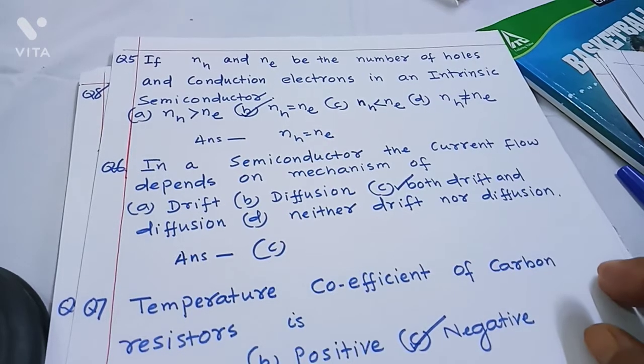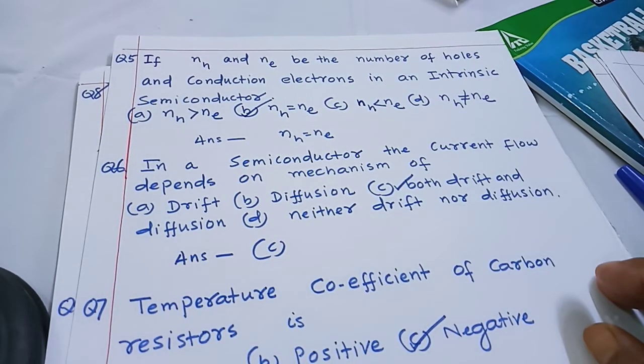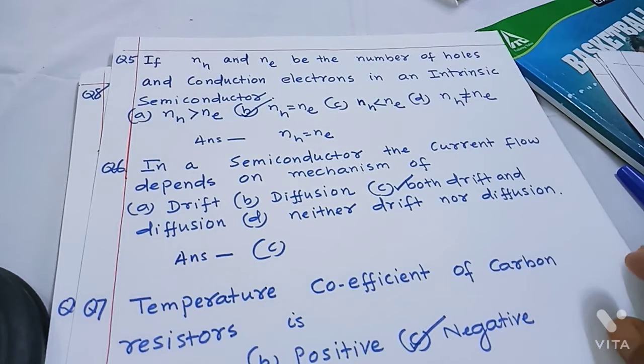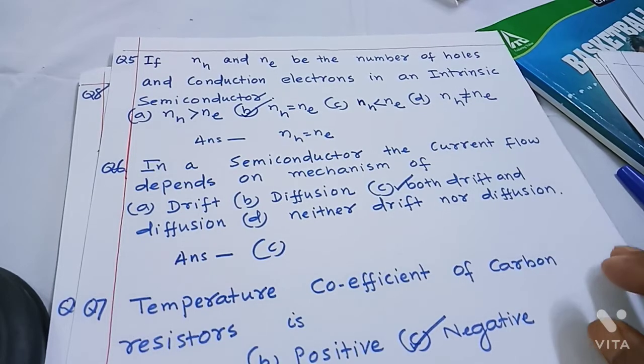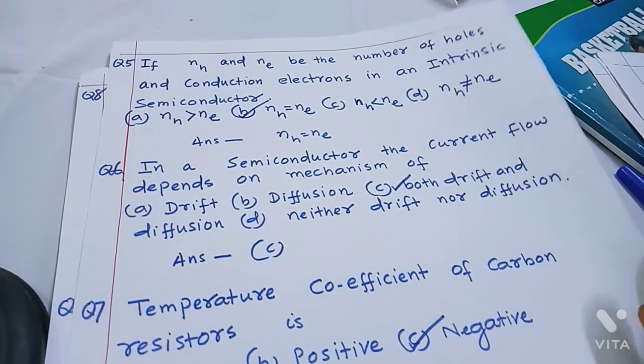But besides the phenomenon of drift motion of charge carriers, we can also have diffusion of charge carriers in semiconductor. That happens because of a non-uniform concentration of carriers, which never happens in metal. In metal, the current flow is because of drift motion of electrons, but no diffusion occurs in metal.